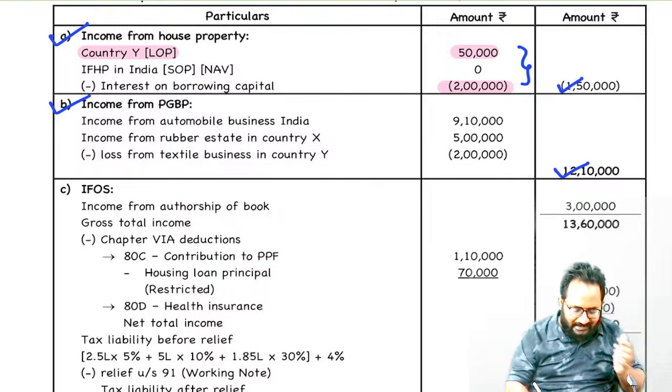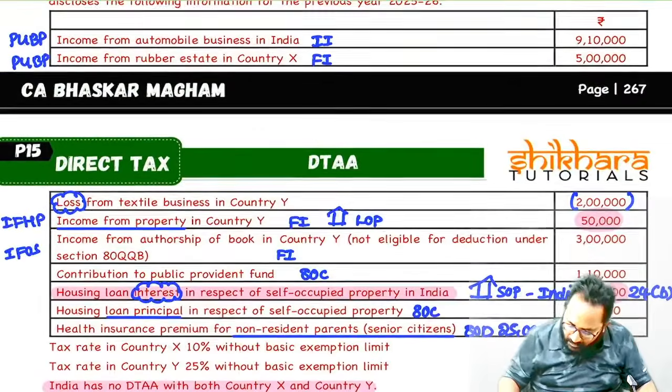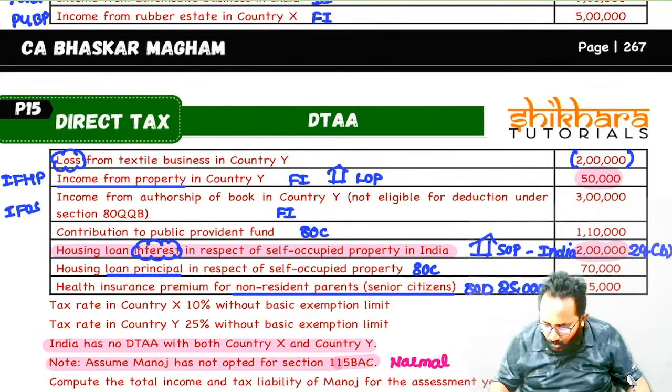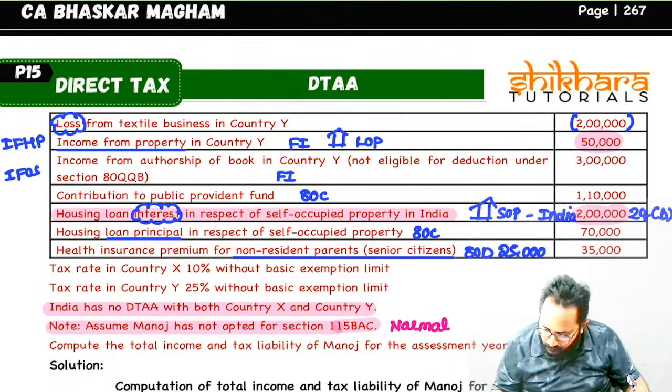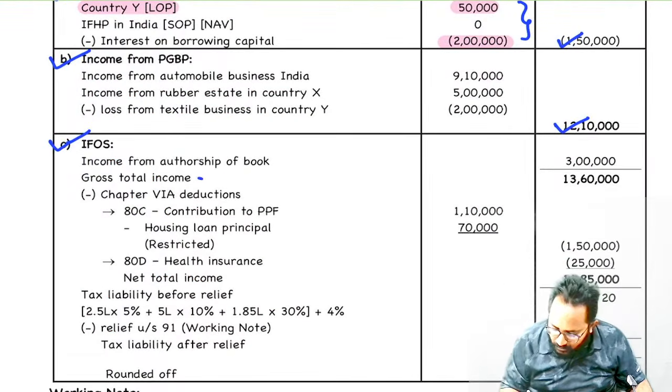Now I want to ask you one thing. Other sources incomes are also there. Please tell me, how many other sources incomes are there? Only one. How much? 3 lakh. Now I want to know one more thing from you.